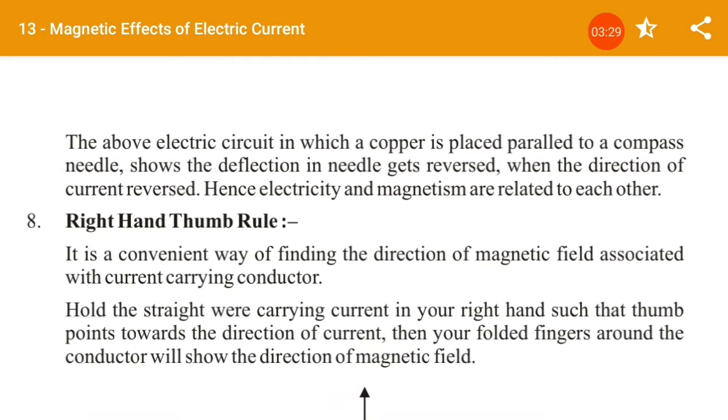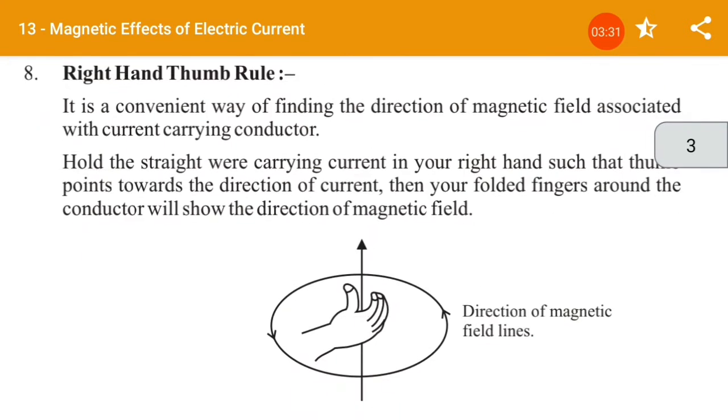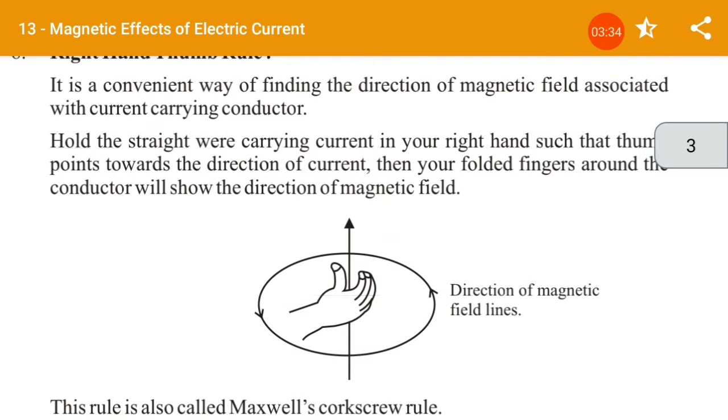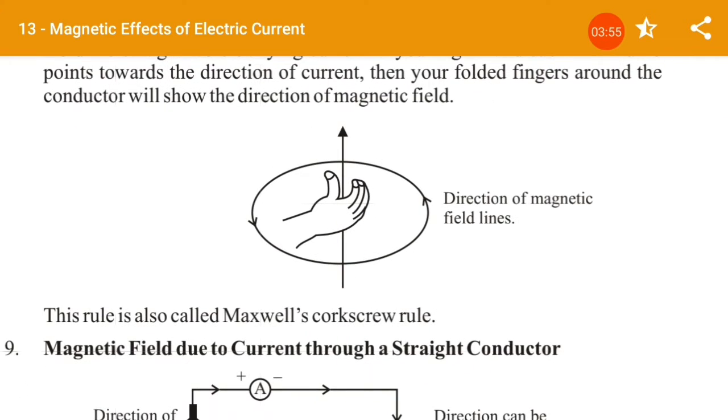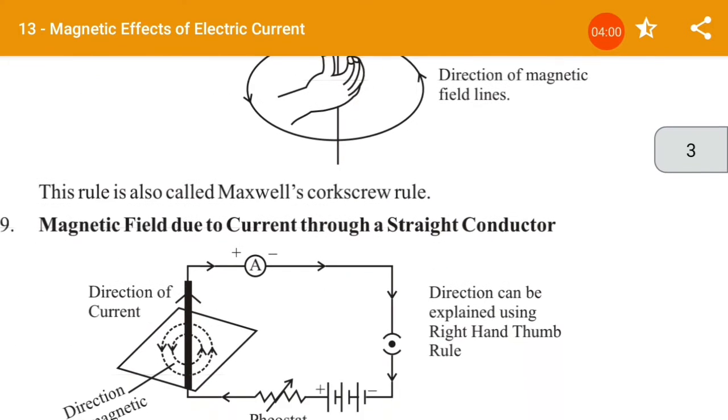So that proves it. Now the right hand thumb rule, as we have discussed in our previous video: hold the straight current carrying conductor in your right hand such that the thumb points towards the direction of the current. Your folded fingers around the conductor will show the direction of the magnetic field. This rule is also called Maxwell's corkscrew rule.